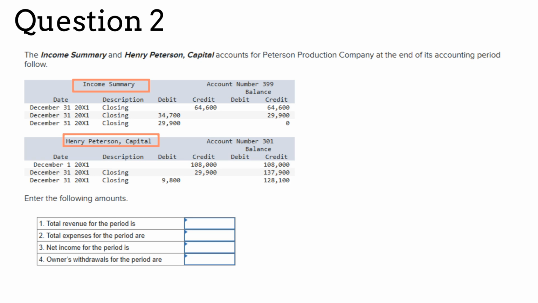You need to look at the income summary account and think about the first 2 closing entries that are recorded to income summary. Can you identify them by looking at the transaction activity in this account and answer the first 2 questions about the total revenue for the period and the total expenses for the period? Then, think about the 3rd and 4th closing entries and answer the last 2 questions about the net income for the period and the owner's withdrawals.